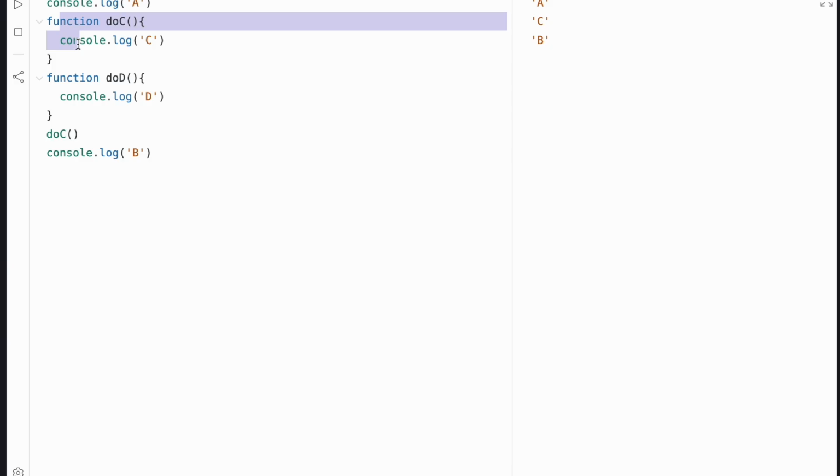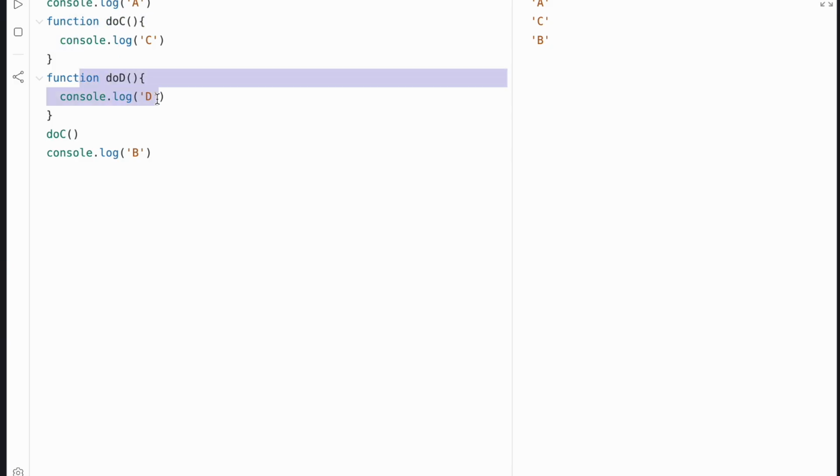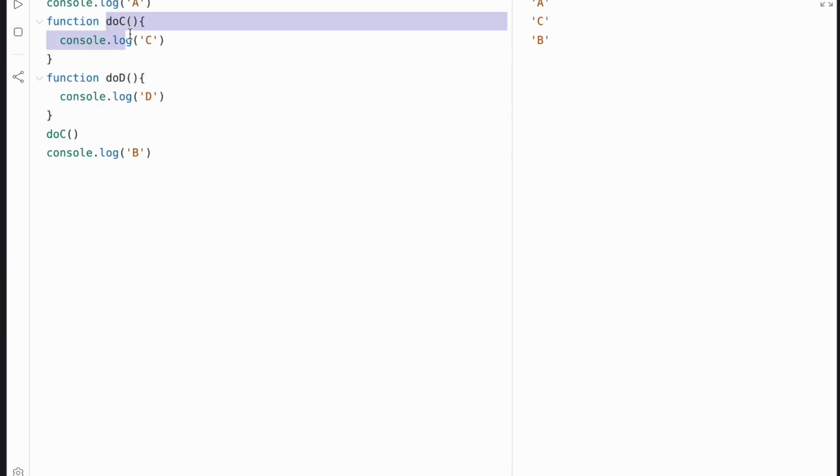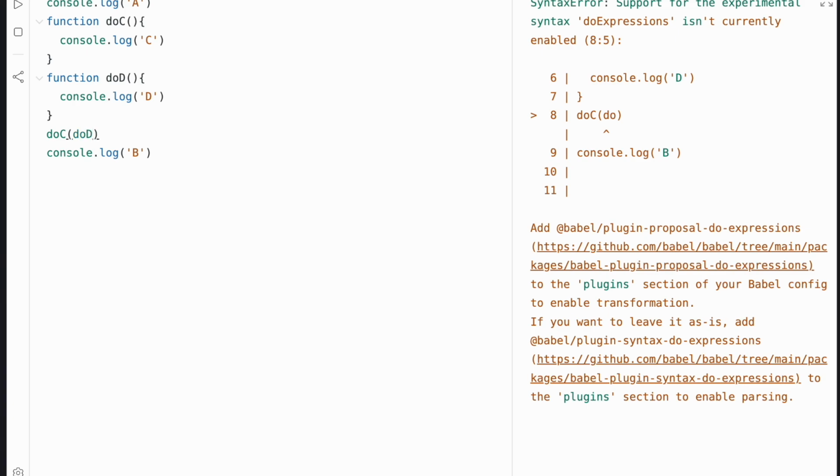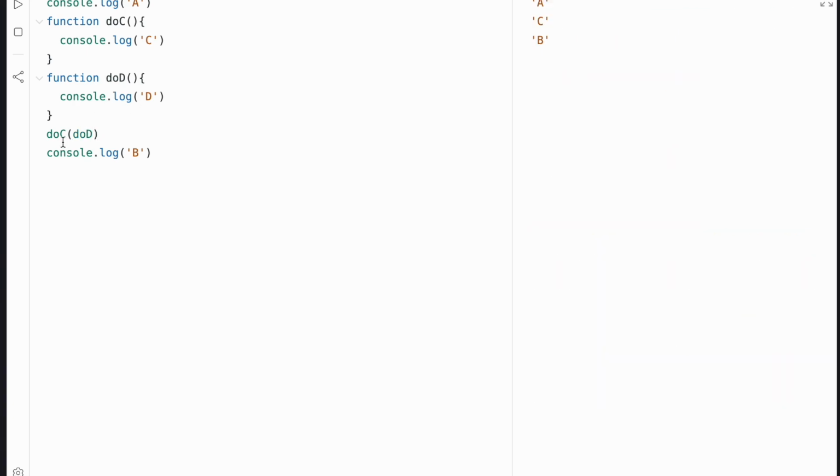So let's assume that for do D to run, we need to get a response from do C. One thing we can do is pass do D as a callback function to do C. What that means essentially is that we just pass this function into do C, and let's call this function here.